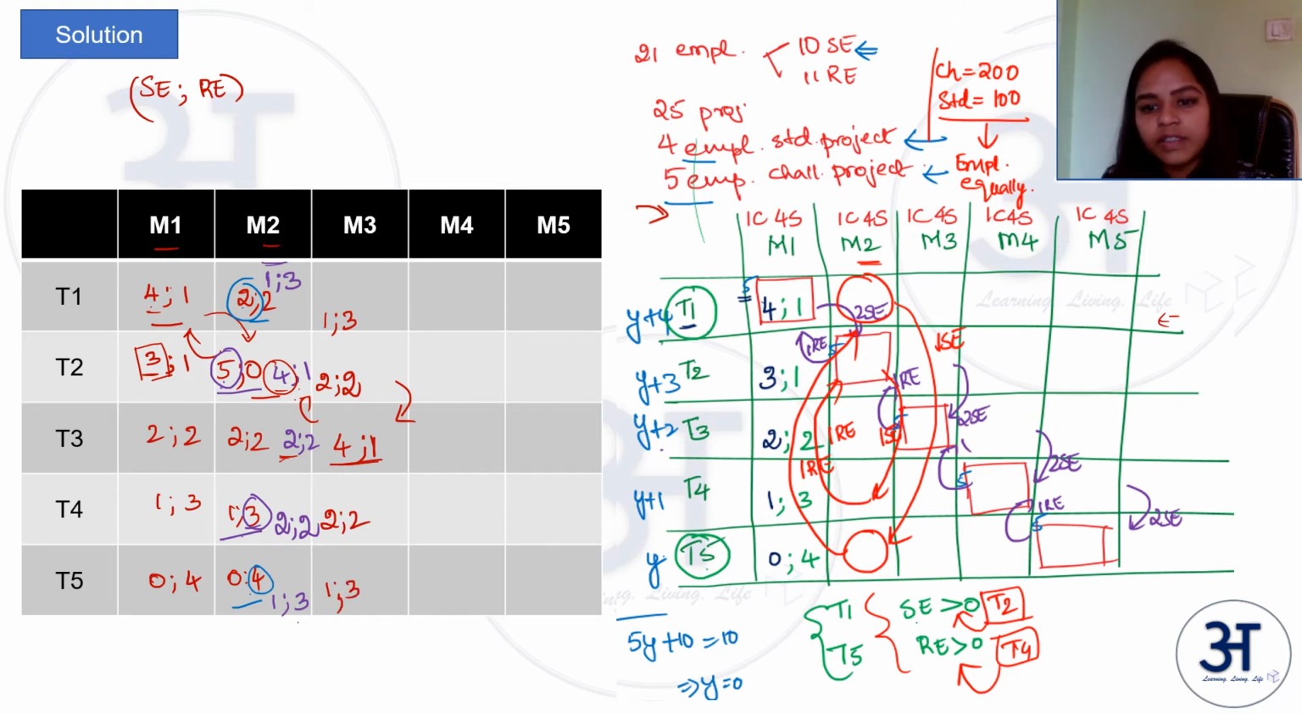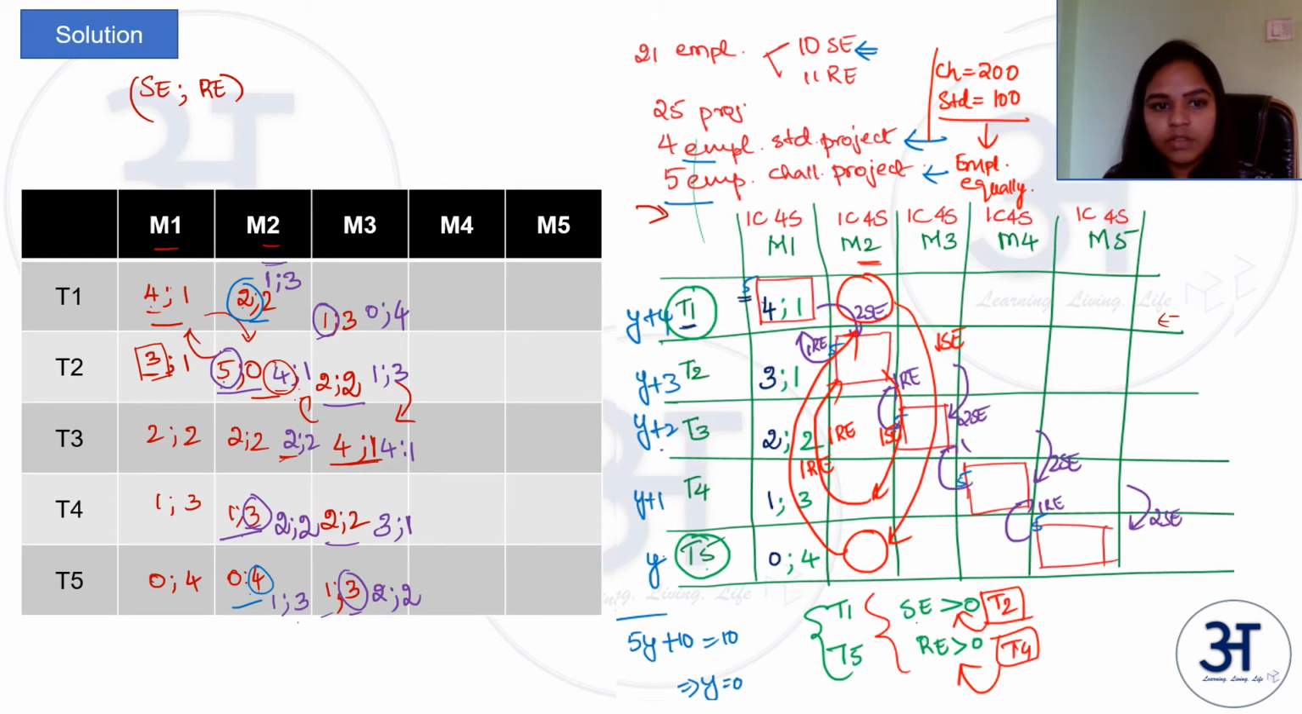Now you will do that shuffling between team 1 and team 5. So in team 1, SE is greater than 0 and in team 5, RE is greater than 0. So it is possible to shuffle. So now one SE from team 1 will go to team 5, that will make 2 SEs here, and one RE from team 5 will go to team 1, so that will make 2 REs in team 5. So this will result in 0 SEs in team 1 and 4 REs here. Similarly, between team 2 and team 4, you will have that shuffling. 1 SE will go and 1 RE will come, and 3 SEs and 1 RE. And team 3 will have same 4:1.